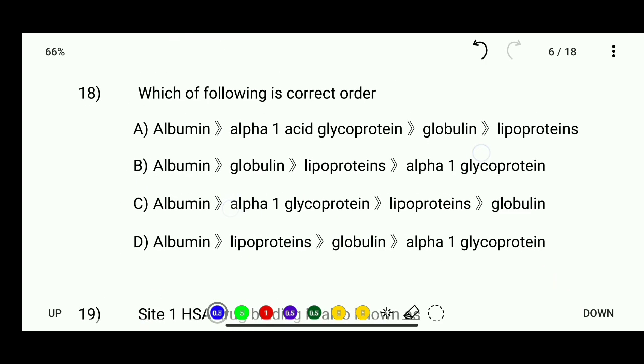So now see question number 18, which is which of the following is the correct order? Albumin, alpha 1 acid glycoprotein, globulin, and lipoprotein; albumin, globulin, lipoprotein, alpha 1 glycoprotein; albumin, alpha 1 glycoprotein, lipoprotein, globulin; and albumin, lipoprotein, globulin, and alpha 1 glycoprotein. So the correct sequence for this is albumin, alpha 1 glycoprotein, lipoprotein, and then globulin.